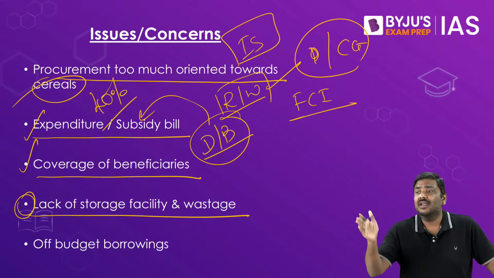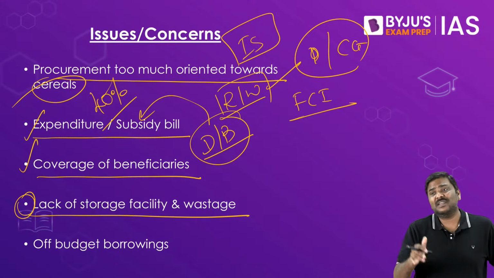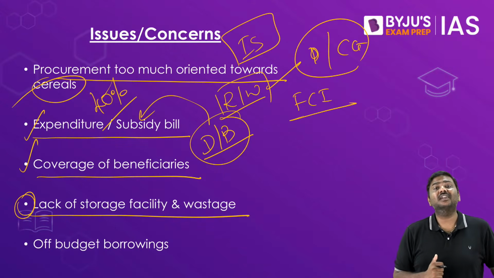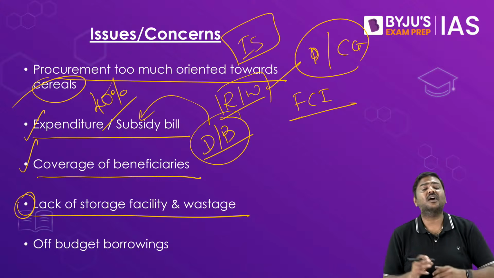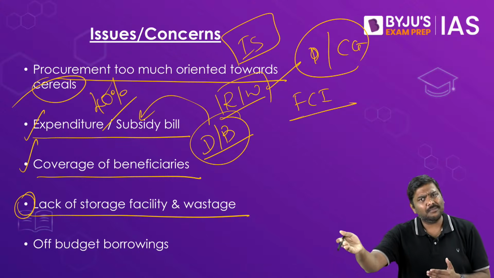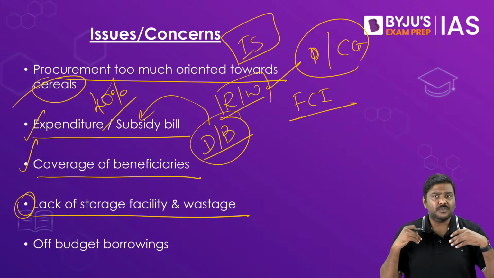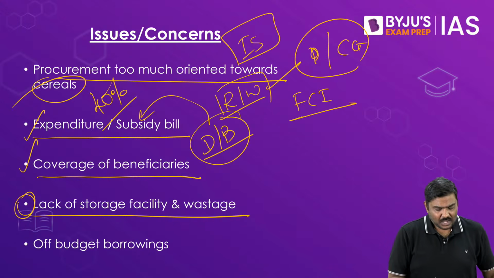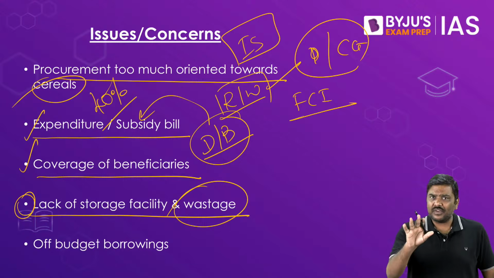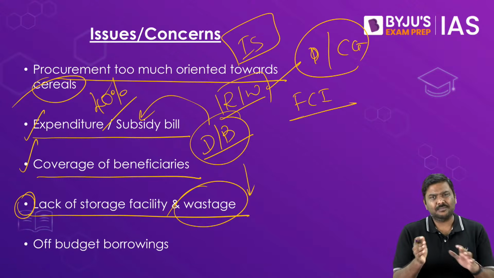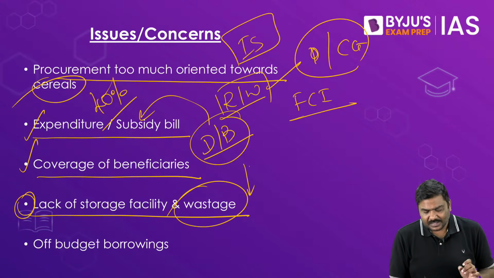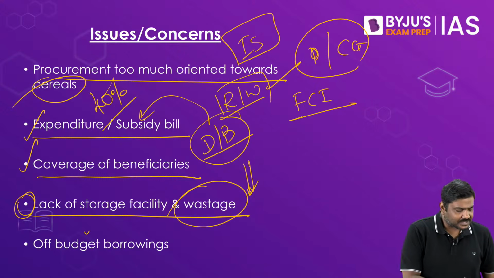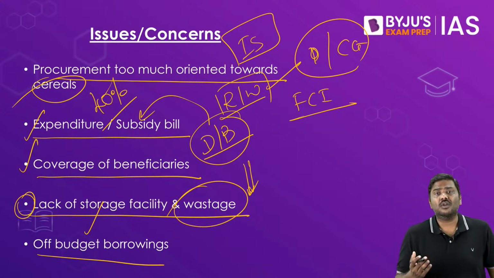Right now, what we are doing? FCI is basically leasing the storage facility from the private sector enterprises, or let's say private sector warehousing facility as such. For that, again, money is paid. The cost of storage, warehousing increases, and wastage is also very high. Having said so, understand this. In recent times, the wastages of food grains have actually come down. And next, important point of budget borrowing.